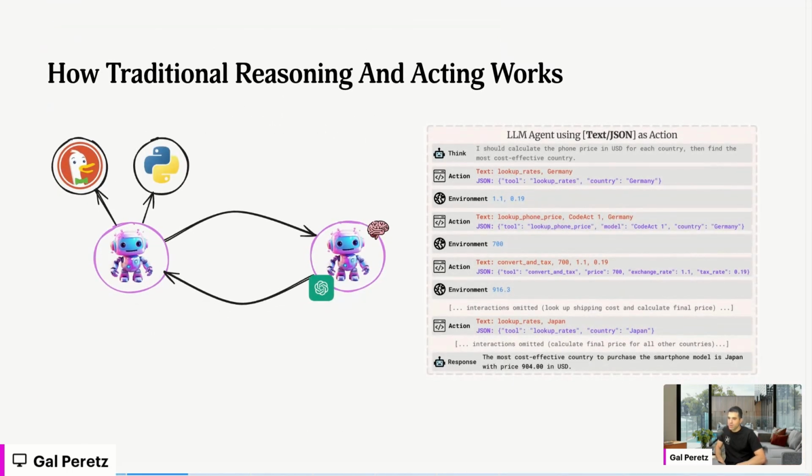So how does traditional reasoning and acting actually work? Usually we have an LLM. It can be OpenAI, it can be open source, it can also be Anthropic, and so on. Most of them already implement this JSON tool calling, so you just give it the user task with the whole OpenAI schema. Even if it's MCP, it doesn't really matter, you still need to add this OpenAI schema to the LLM call.